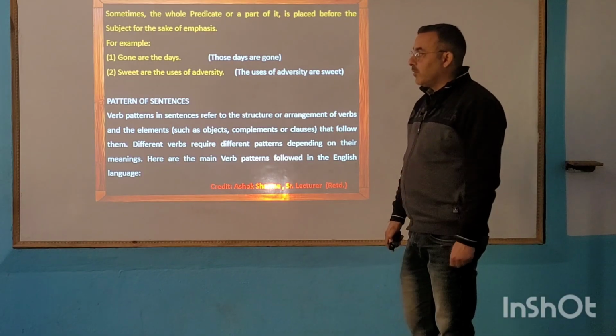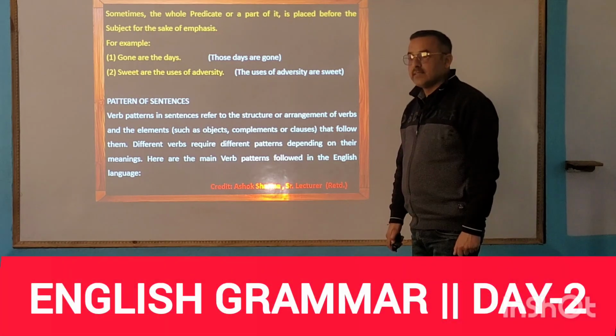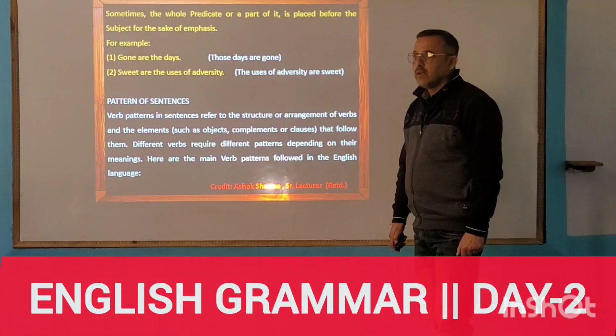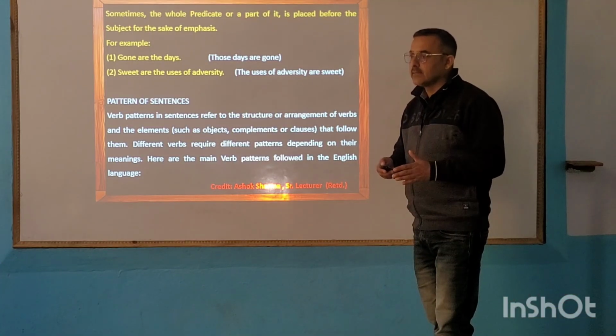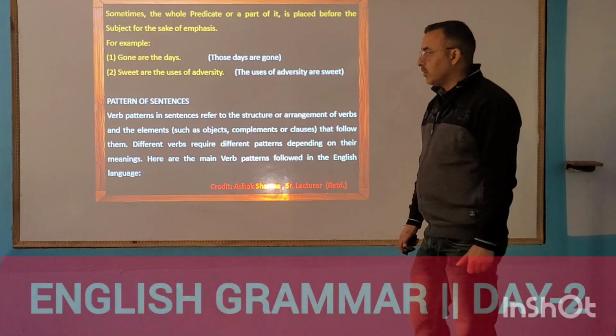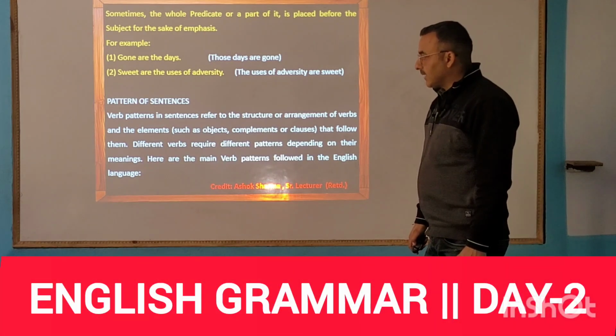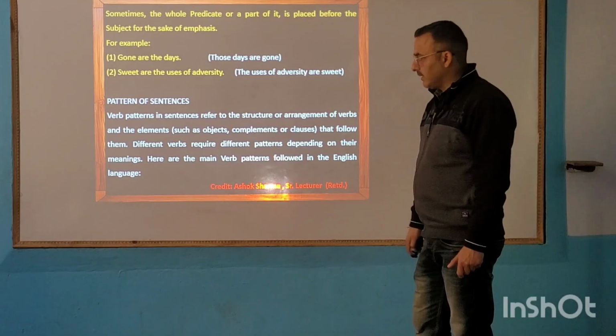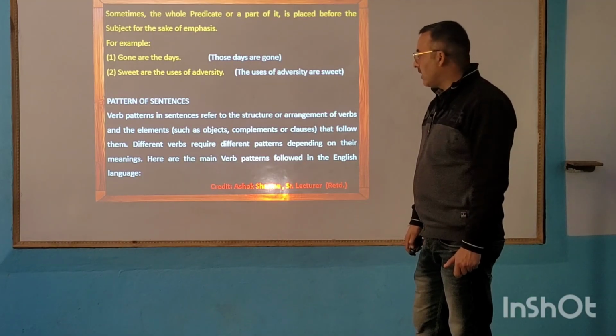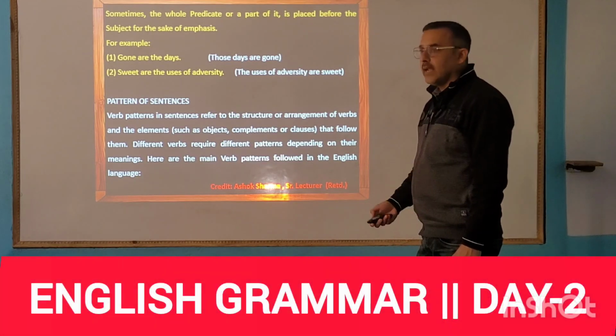Next we will talk about patterns of sentences. We will discuss the different types of sentences and how a sentence can be formed. So, verb patterns in sentences. There are different types of verb patterns. They refer to the structure or arrangement of the verbs and the elements.